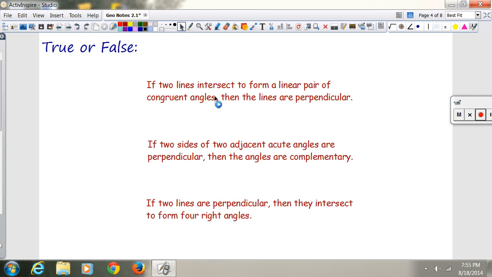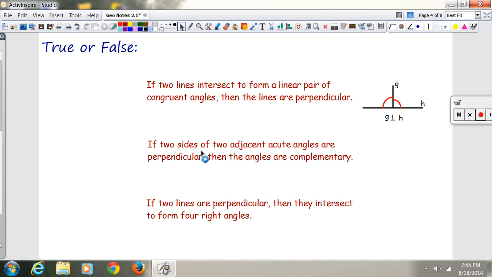True or false? If 2 lines intersect to form a linear pair, we learned linear pairs last week, it means a pair of angles that make a line. Line is right here, line. If 2 lines intersect to form a linear pair of congruent angles, then the lines are perpendicular. And that is a true statement. If you have a linear pair and this angle equals this angle, then they're perpendicular. They have to be both 90s. The only way that these two could be equal and add up to 180 is if they're both 90. So that would be a true statement, that first one. There's the picture to back it up.